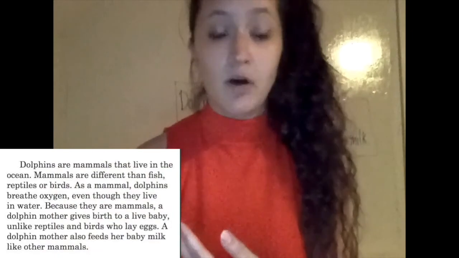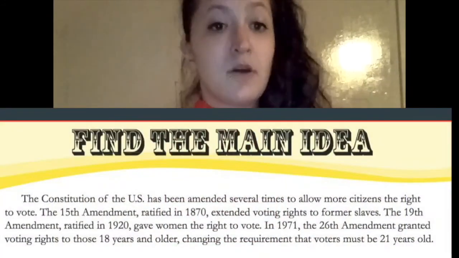So we learned how to identify main ideas in texts, in short nonfiction texts. And we found that sometimes they are just stated in the text themselves, right? So in this example, the main idea was pretty much the first sentence of the paragraph, right? And same thing here. So sometimes it's as simple as finding the first sentence of the paragraph and maybe changing it a little bit, but that can be the main idea in nonfiction texts like this.